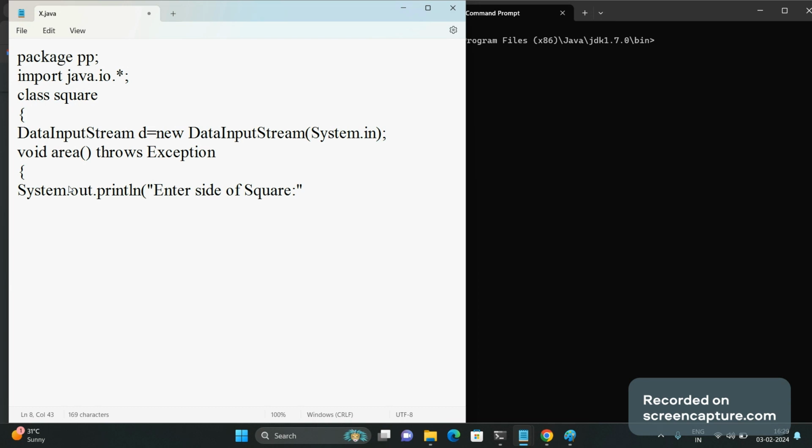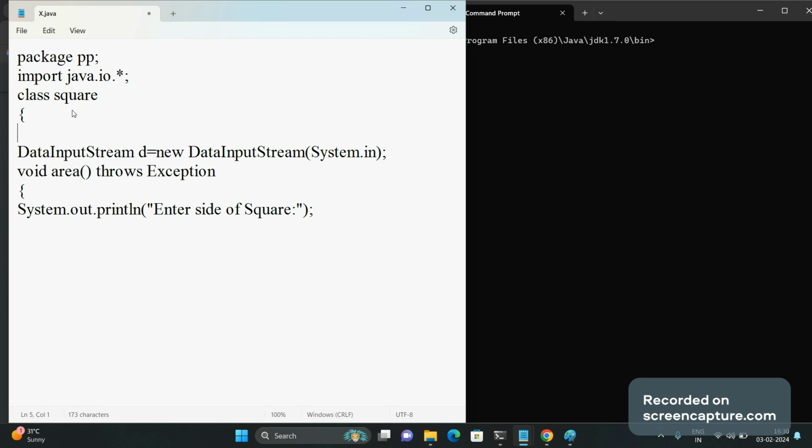So we will read the value of side into a variable, suppose int s. s is equal to Integer.parseInt(d.readLine()), and we will calculate the area of the square and display that area of square.